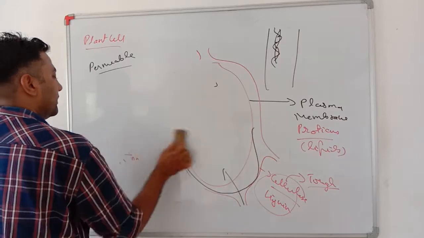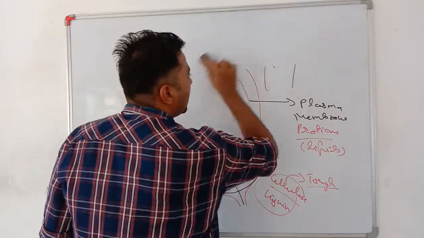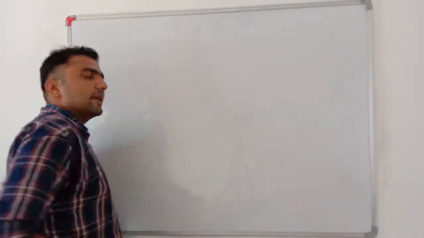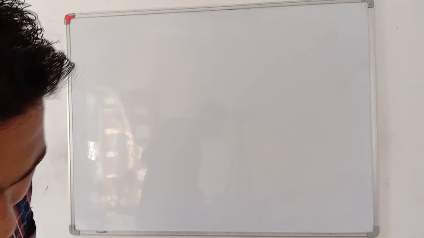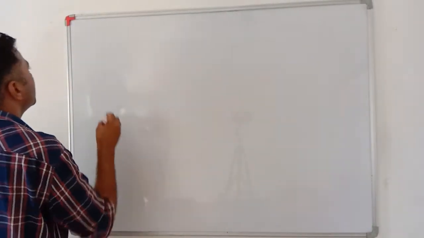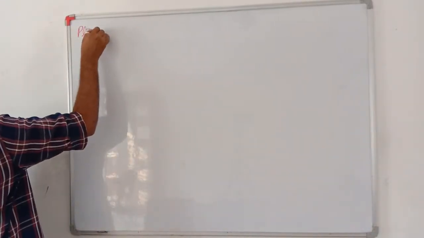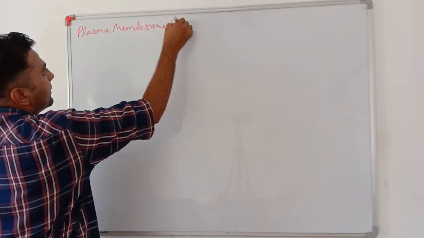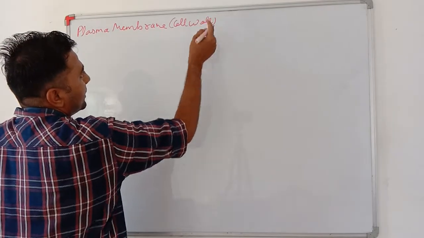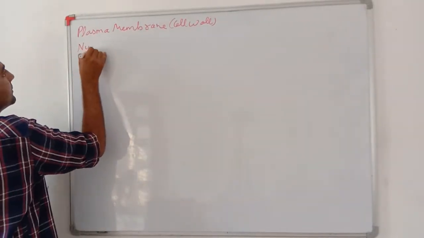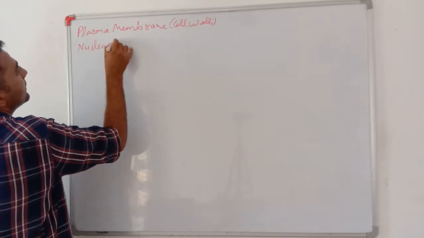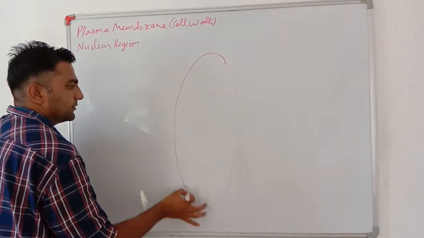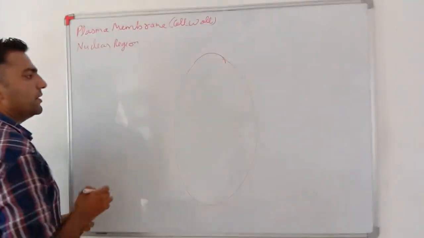Plasma membrane and cell wall. This is the outermost boundary of any cell. The cell wall, an extra boundary, is present in plants, and the cell membrane is present in each and every cell. Plasma membrane in each and every cell, cell wall in plants. Now we will see the nuclear region. Very important. See my dear students, this is the plasma membrane.